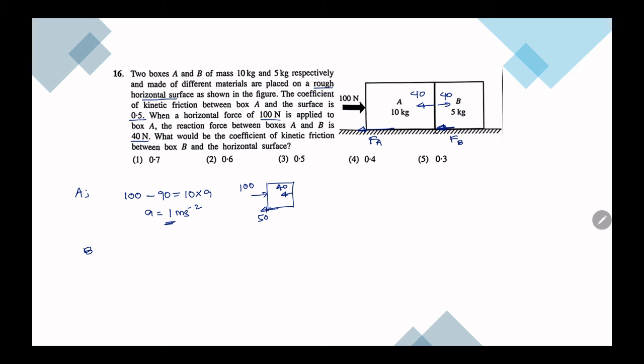Now let's consider box B. If I consider box B, the forces acting on box B are 40 Newton and the friction FB. So 40 minus FB is equal to ma. m is 5, a is 1. Then we get FB is 35, which is equal to mu into R. R is 50. Then mu is 7 by 10, which is equal to 0.7. So the answer is first.